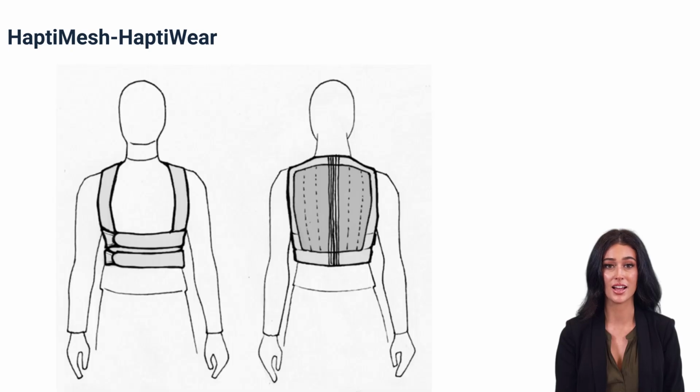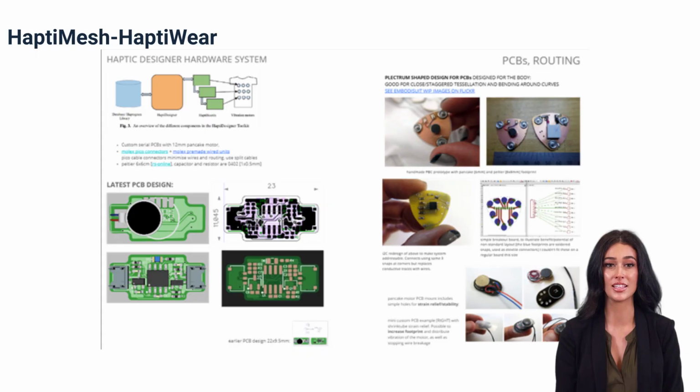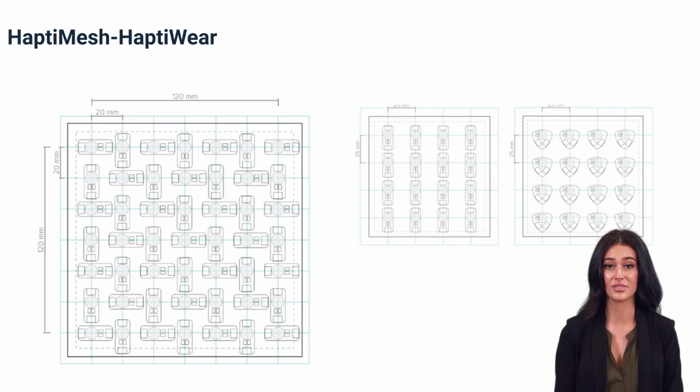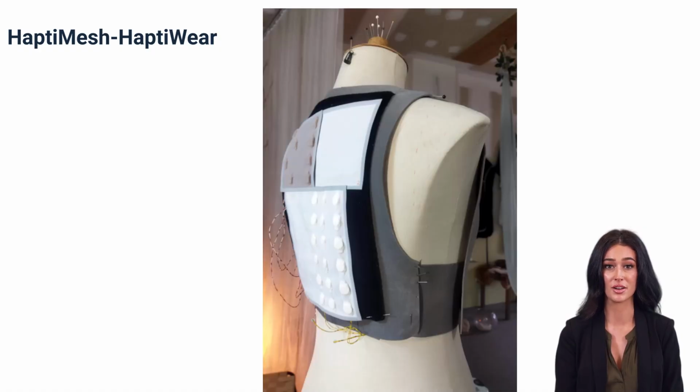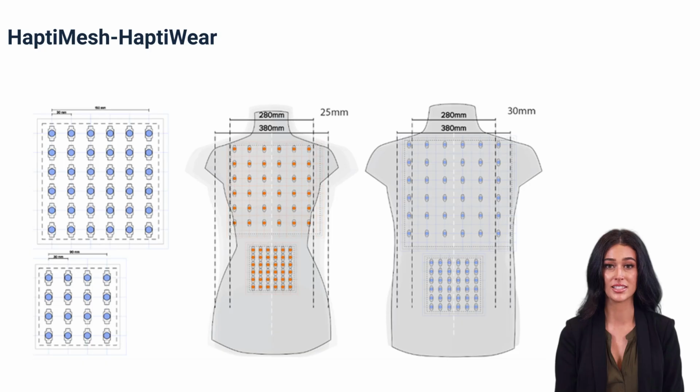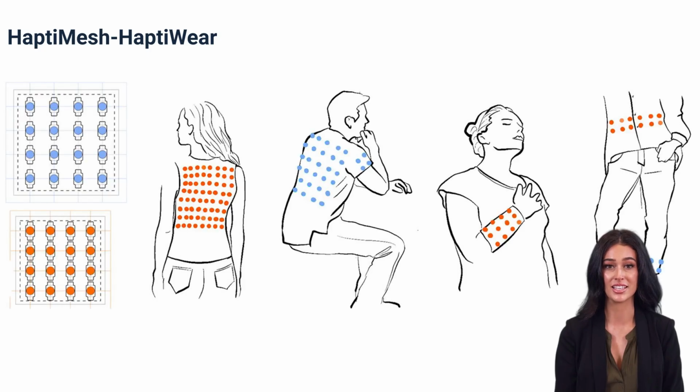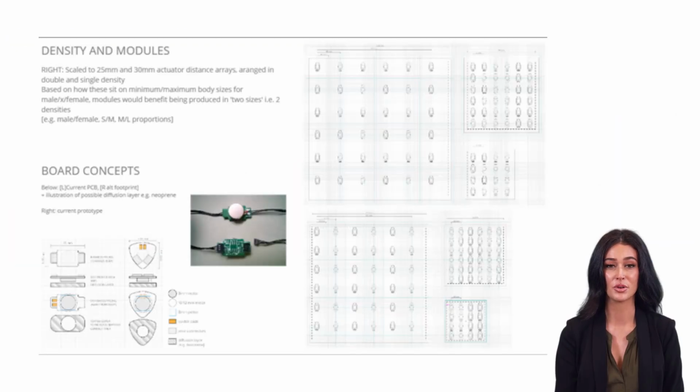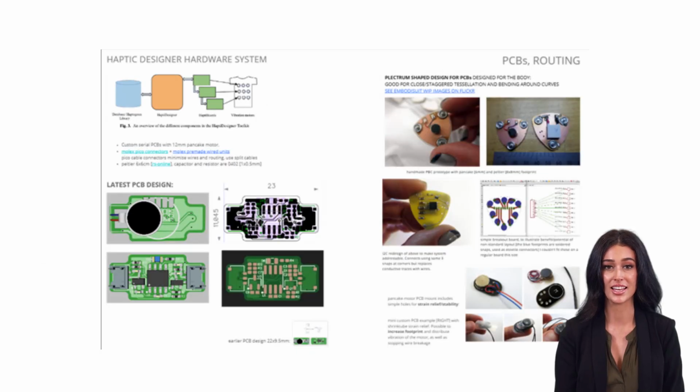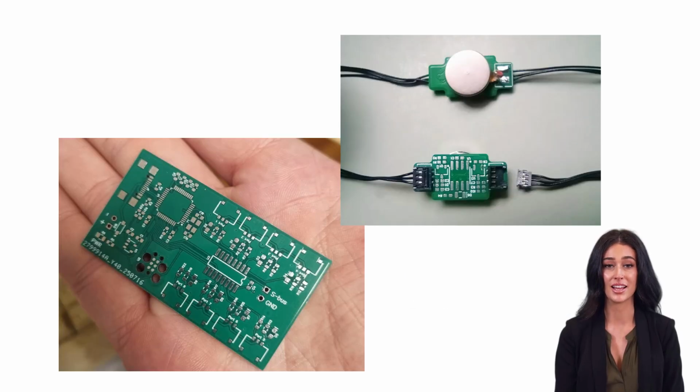HaptiMesh and HaptiWare are physical interfaces designed to deliver haptic feedback through arrays of actuators. Different versions are shaped for placement on clothing, surfaces, or seating. They deliver detailed haptic patterns directly to the body. The HaptiBoard modules include multiple ports for actuators, USB-C connectivity, and optional power inputs. Their compact design allows flexible combinations depending on the application.